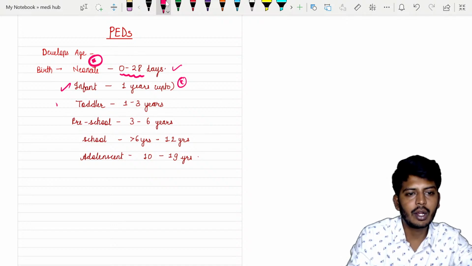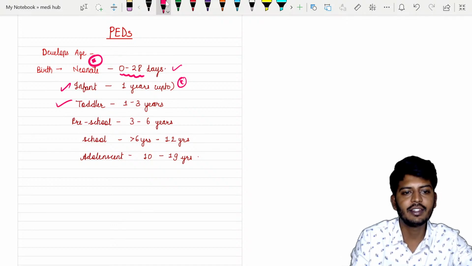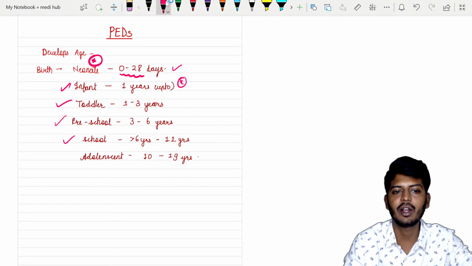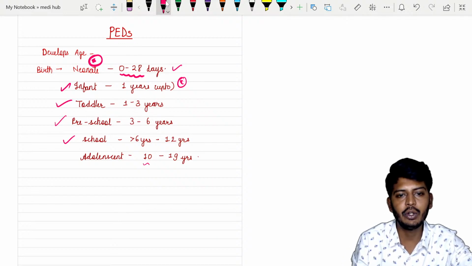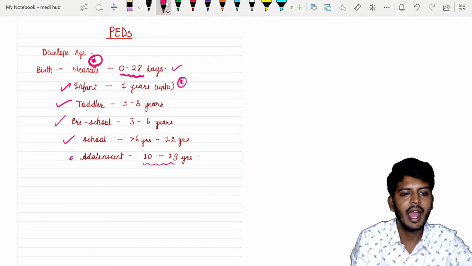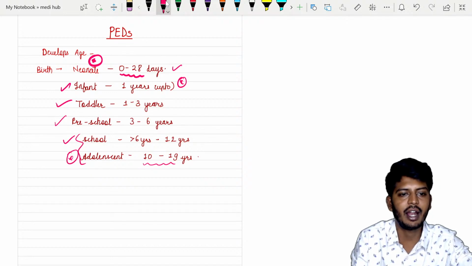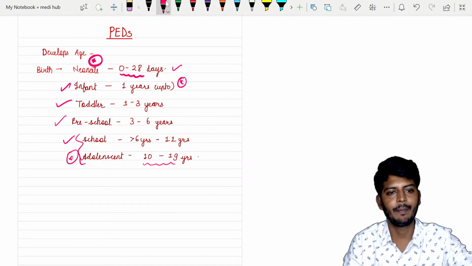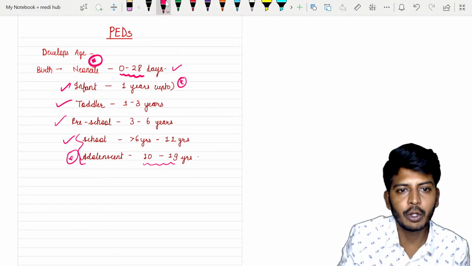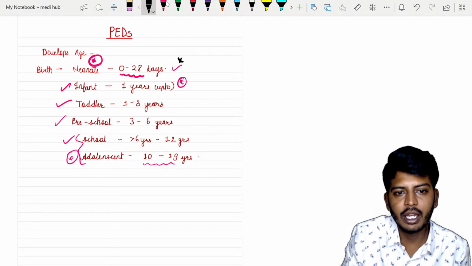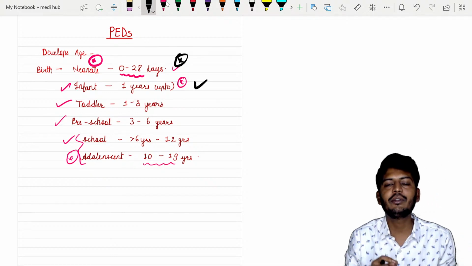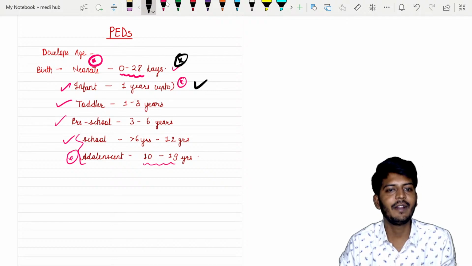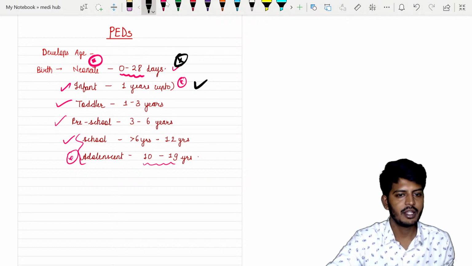1 to 3 years we call them a toddler, 3 to 6 years preschool, and more than 6 years we call them a school child, and more than 12 years or approximately 10 to 19 years we call the child an adolescent. Here school age and adolescent age might be overlapping. So sir, which is the most important thing to be remembered? These two are important, neonate and infant. Neonate means from the birth to 28 days. Infant means the first 1 year of the child.